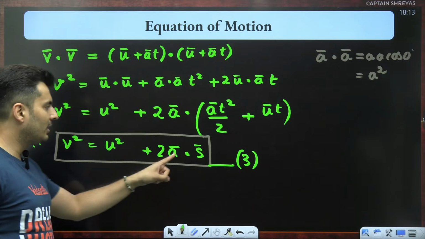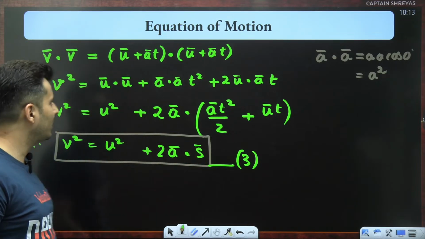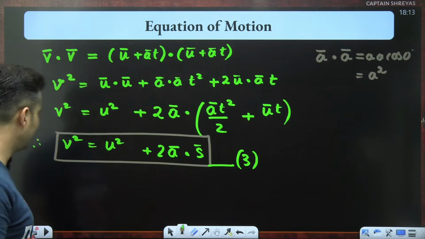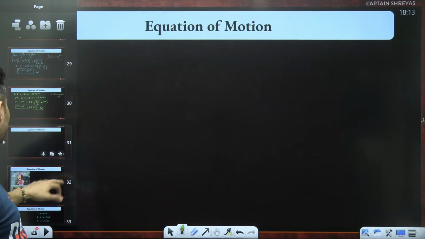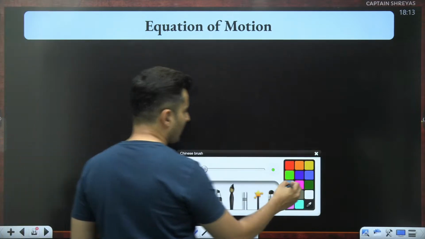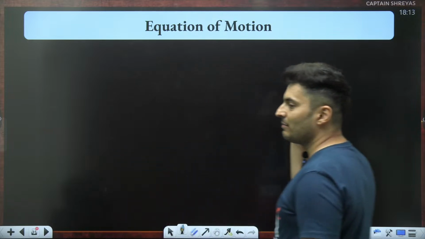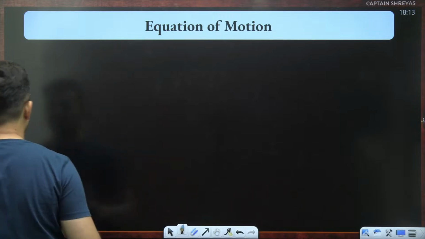Many people did not know how this derivation happens, why this dot product comes. So this is the actual derivation, guys, of all the kinematic equations. After this, you will never ever face problems. Moving on to the final derivation, and that is for something called the nth second.